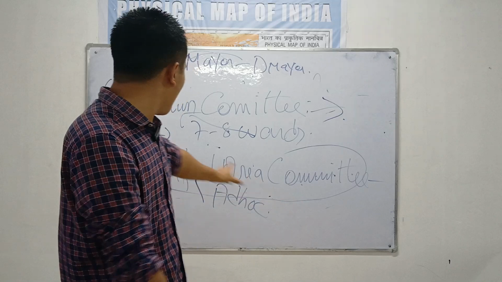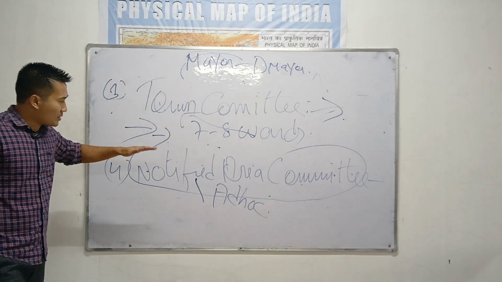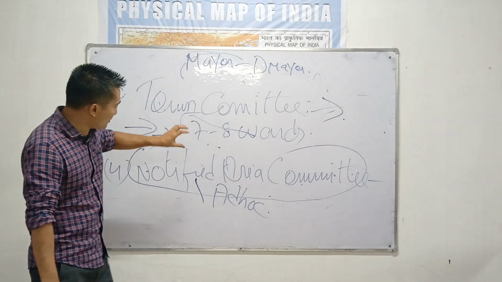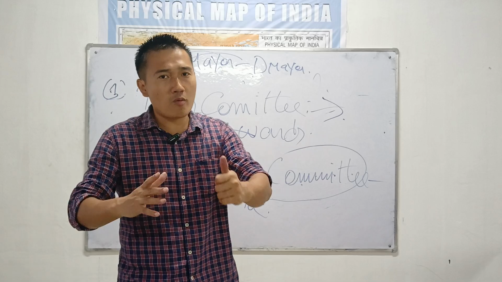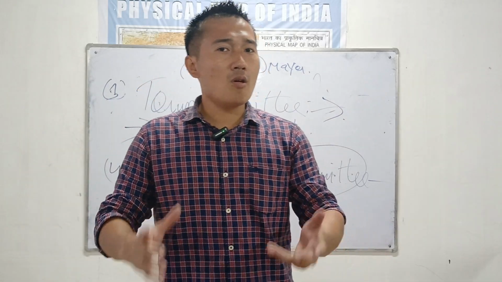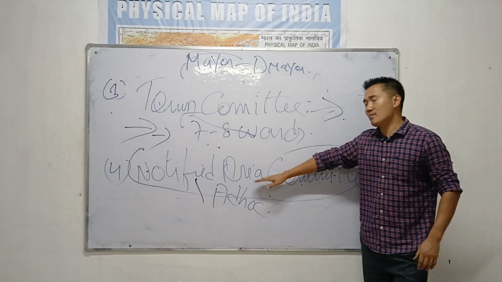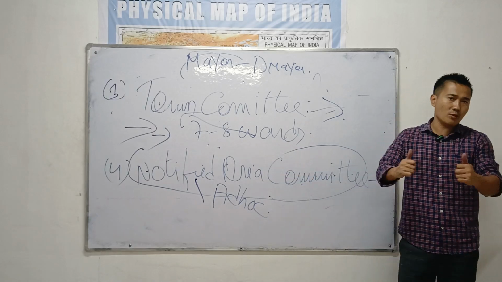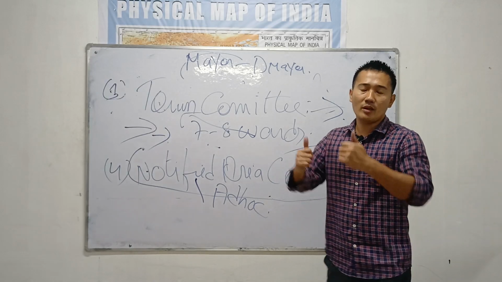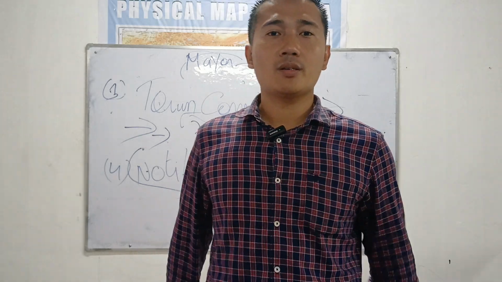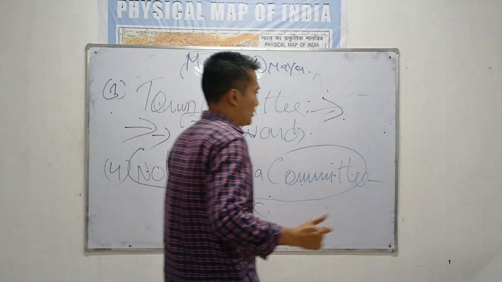So this is too important. Which is the only body which is nominated? It is the notified area committee only. All the members in this body are set up only for a temporary process, and they are going to be dissolved. So all these members are not elected, only nominated members, just for the time being. And soon it will be given town committee status. So that is the fourth form of government.